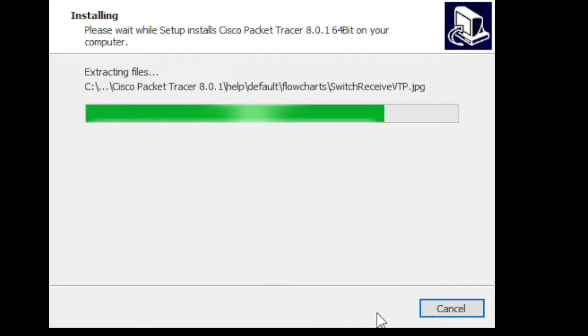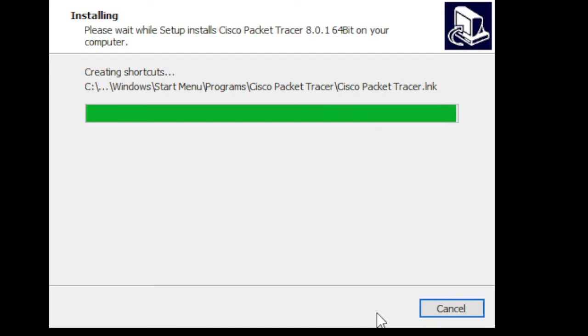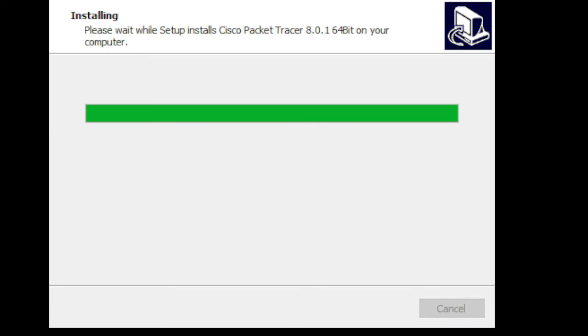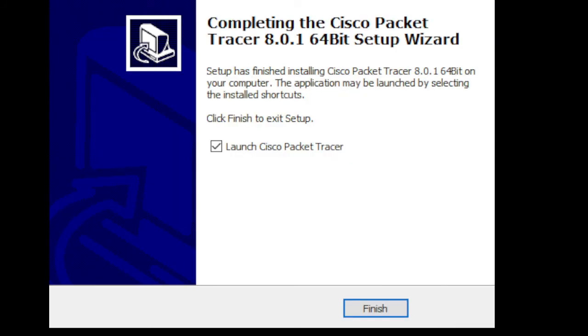So we'll be patient and wait. There, it's already finished, successfully installed the Cisco Packet Tracer on my laptop.